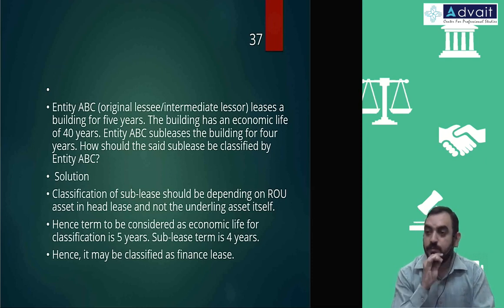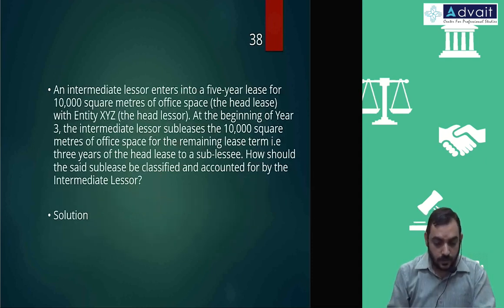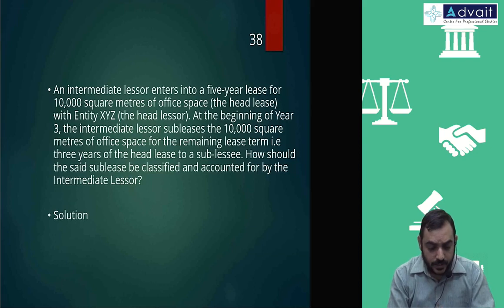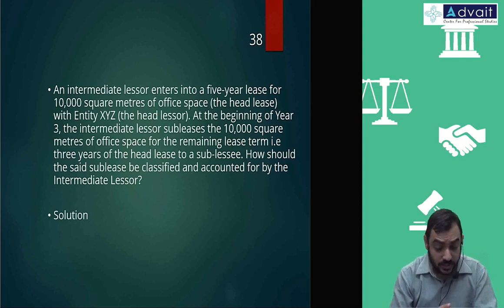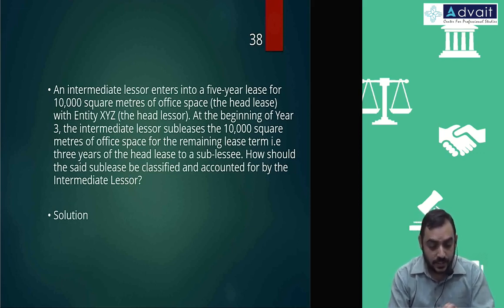Next, an intermediate lessor enters into a 5-year lease for 10,000 square meters of office space, head lease, with XYZ head lessor.